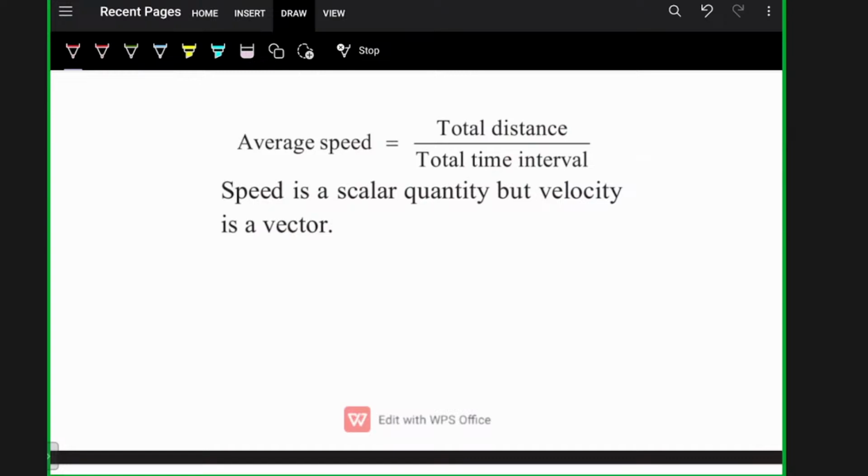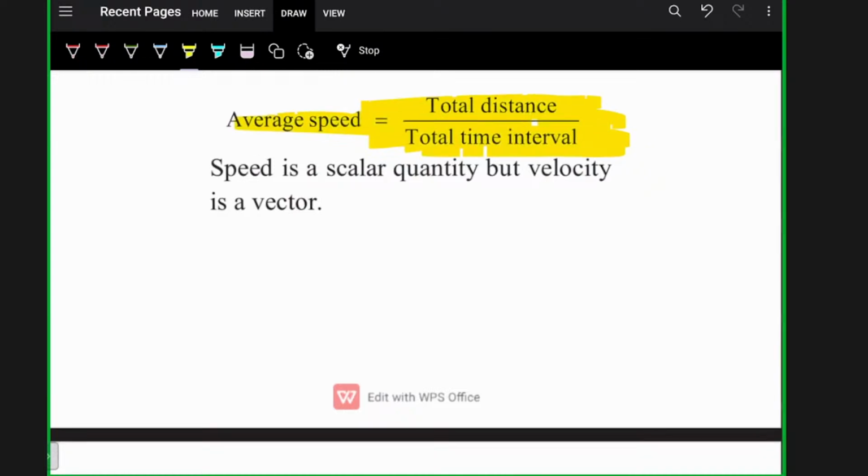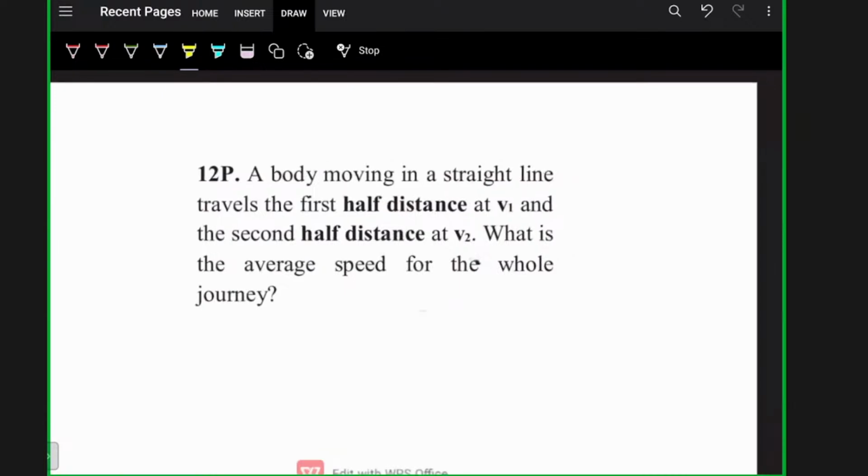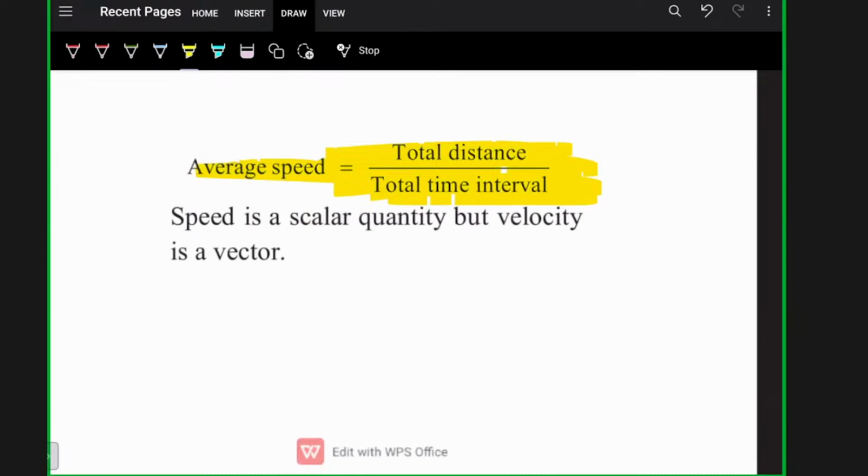Make it simple. It's the ratio of total distance divided by total time interval, whereas average velocity will be total displacement divided by total time interval. Simple. Average speed is total distance divided by total time interval. Okay. So I have a question from average speed. If we solve this first, the concept of average speed will be clear.